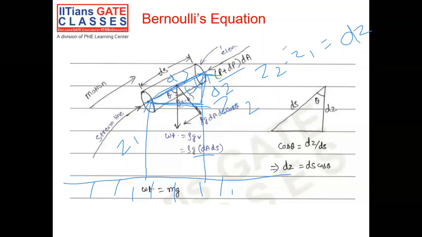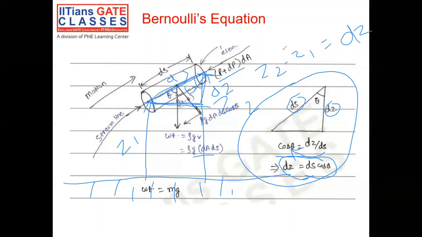So same thing, which you can see here. Now by a small geometric manipulation, cos theta is given by dz over ds, and moving this to the other side, I can write dz equal to ds cos theta. We just need to keep this in mind, because we'll be using this form to simplify our derivation. Now let's move on to all the force balances as we talked about.